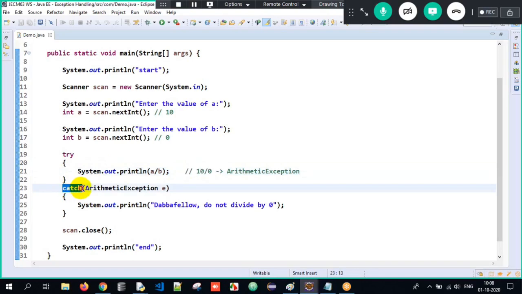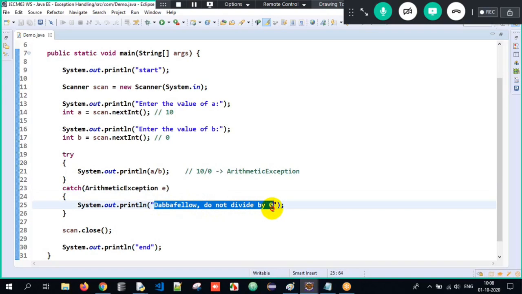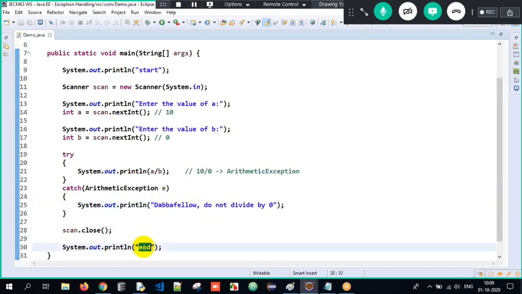So catch block, what type of exceptions is it going to catch? Arithmetic exception. And the exception occurred here is arithmetic exception, and the catch block is trying to catch arithmetic exception. Now the catch block will get executed: do not divide by 0. And then end over here.